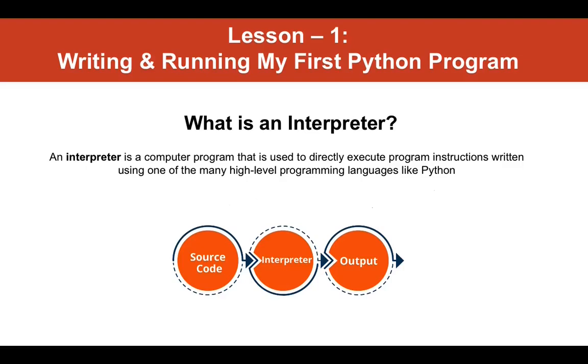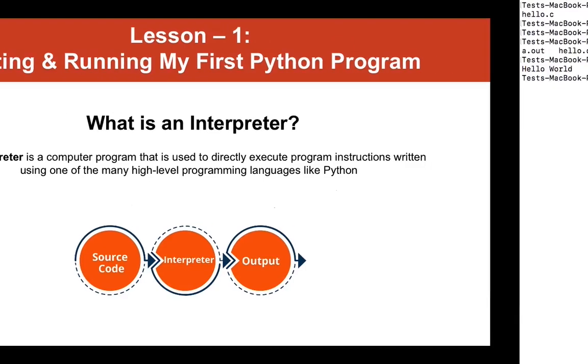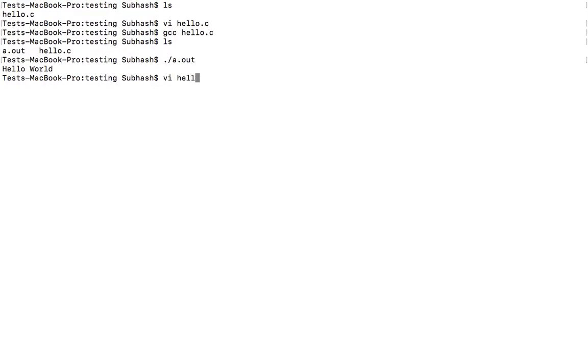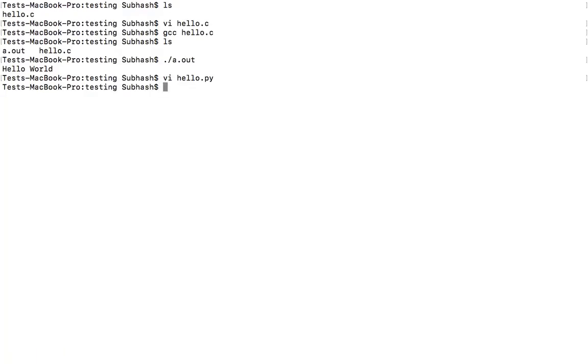For example, let me write a simple Python program to print hello world. I have used a VI editor to write the Python code. You can make use of any editor of your choice to write Python code. For example, you can use Notepad to write Python code and later run it using the Python interpreter. Please keep in mind that all Python source code must be saved in a file with the extension .py. Now, let me use the interpreter Python 3 to run this program.